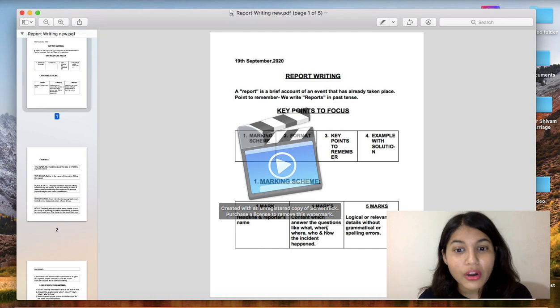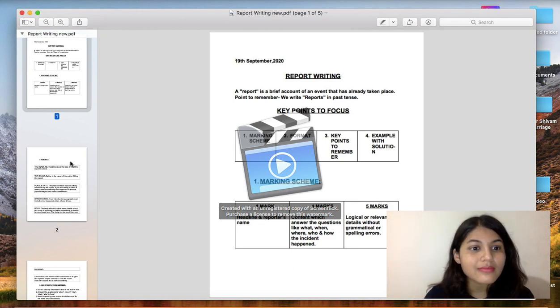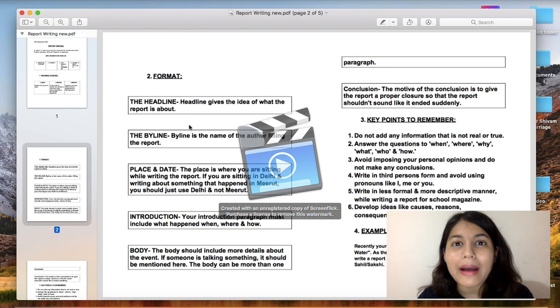4 marks we give to the content which answers the questions like what, when, where, who and how the incident happened. Fine. 4 marks for this. 5 marks we give to the logical or relevant details without grammatical or spelling errors. So this is how we have done the bifurcation of report writing. Fine, students?